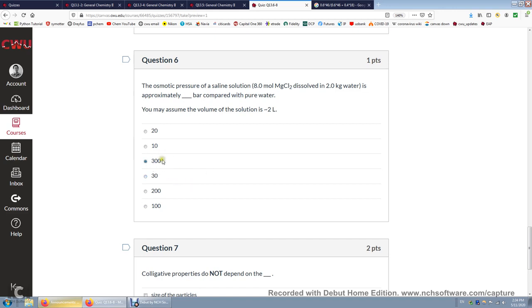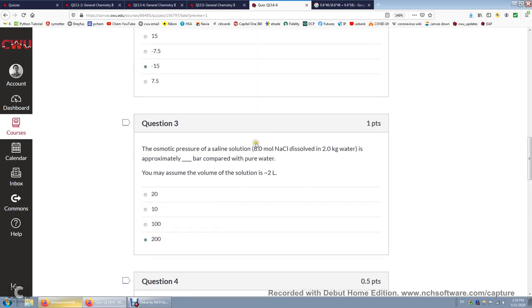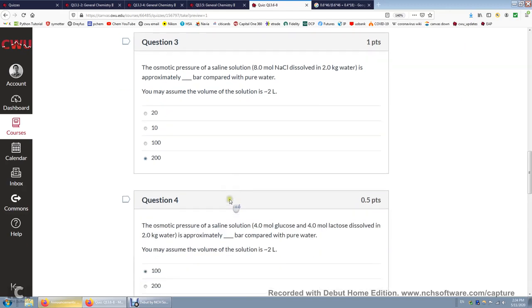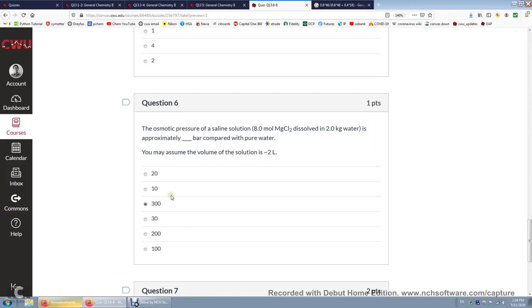Without doing too much calculation, I compared the concentration of particles in this question, which is 12 molar, with this one, which is 8 molar. So 12 molar is 150% times 8. Therefore, 200 times 150% is 300. So that's how I got this number.